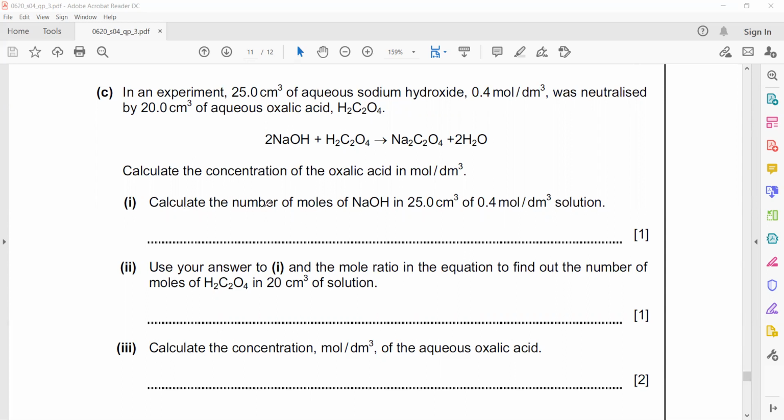The first, calculate the number of moles in 25 cm cube of 0.4 mole solution. So what is the formula which relates moles, concentration and volume of the solution? Moles equal concentration multiplied by volume.